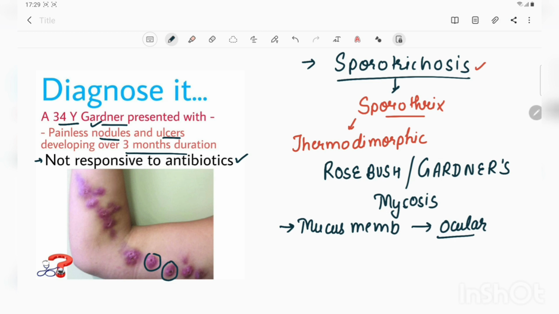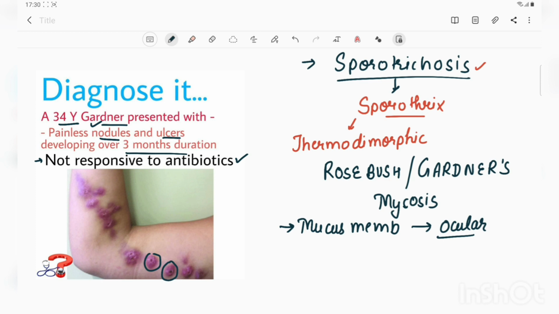For diagnosis of this condition, firstly we have to correlate the clinical presentation with the endemicity of the disease. Like if there are more cases of this disease in that particular area, then the chances of having this disease in a person are more. In the laboratory diagnosis, we can demonstrate the dimorphism of the fungus by doing firstly the direct specimen examination, like in tissue biopsy, pus from the lesion, and in case of pulmonary sporotrichosis, we can get the sputum also. In disseminated cases, we can also take the specimen as urine, blood, and synovial fluid also.